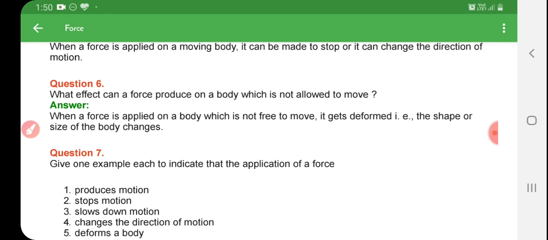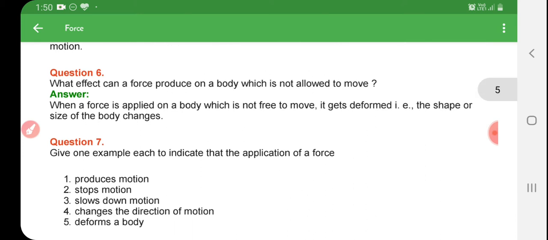Question number 6. What effect can a force produce on a body which is not allowed to move? The answer: when a force is applied on a body which is not free to move, it gets deformed.